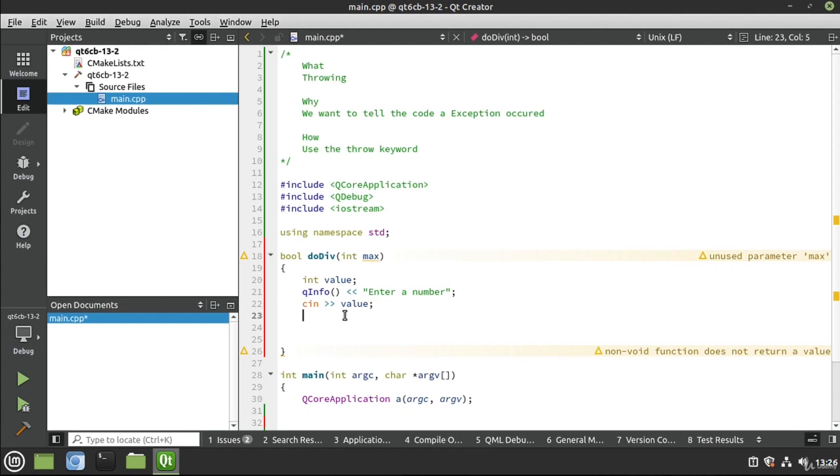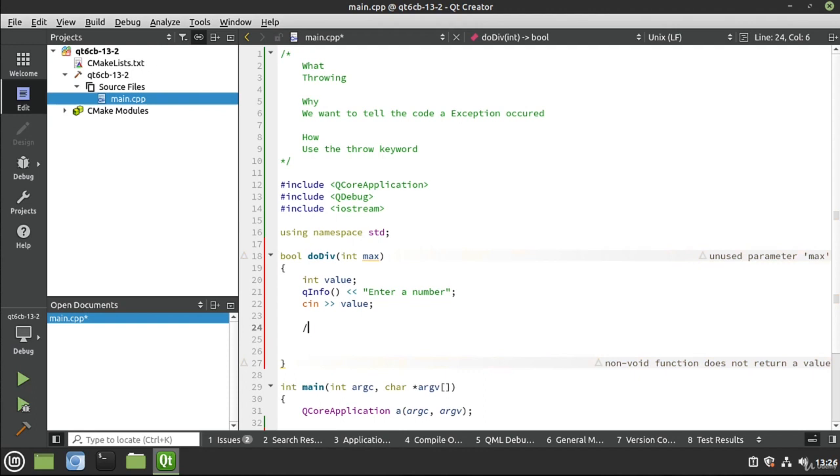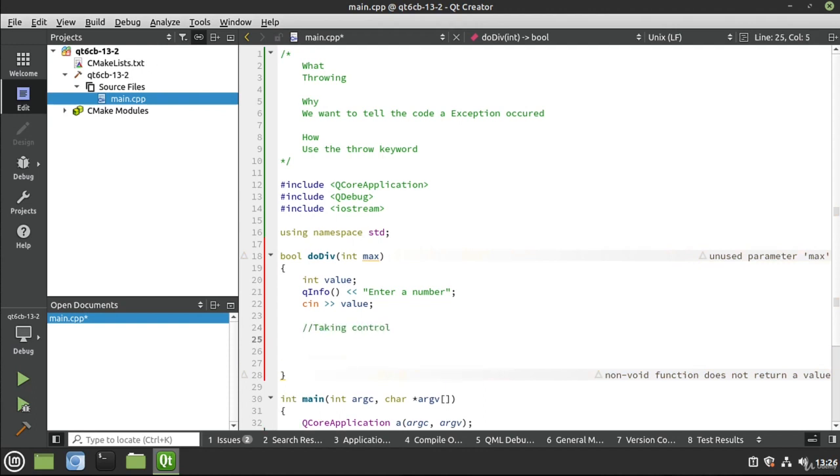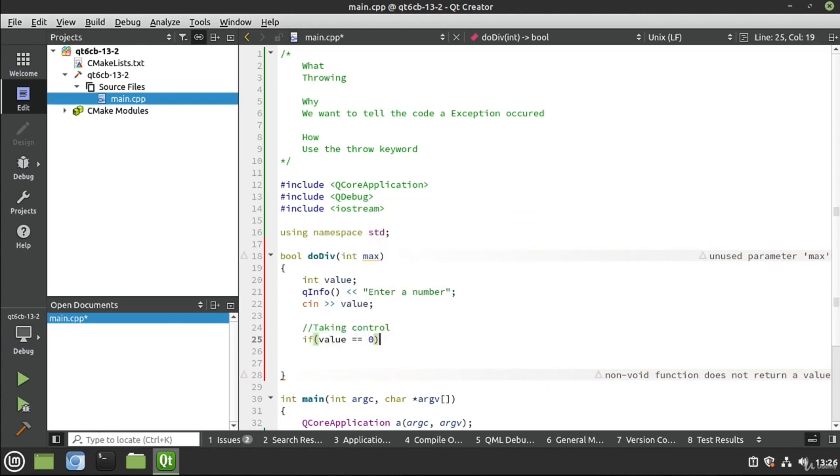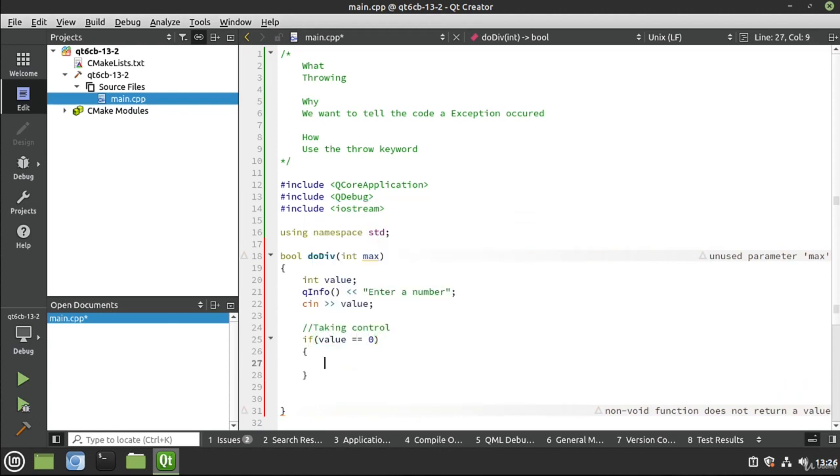So think of throwing like throwing a ball. You don't want to just throw a rock at somebody. You want to know what you're throwing. So you're going to throw a ball to them. They may throw it back to you. They may throw it somewhere else. But the point is we are now taking control of the process here. So I'm going to say if value equals 0, then we want to do something here.